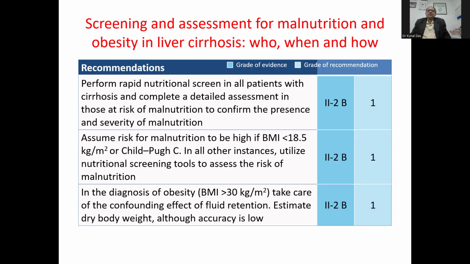The diagnosis of obesity is made if the BMI is more than 30, and you have to take into account the confounding effect of fluid retention and estimate dry body weight. Although the accuracy may be low, if the patient is Child C or has massive ascites, you have to discount for the same. Next slide, please.